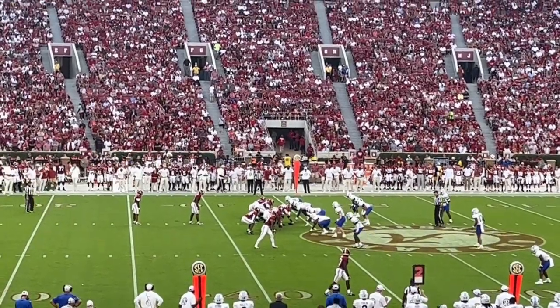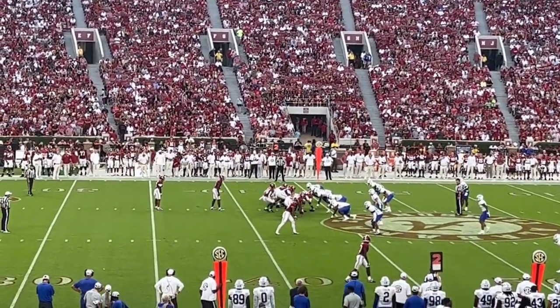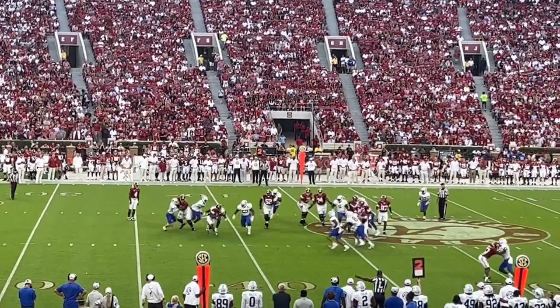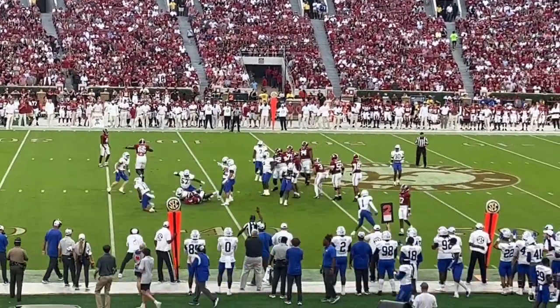Next play, 2nd and short, and all you got to know here is Middle Tennessee gambles successfully. They blitz all the linebackers at the bottom. It's right into the run. This got nothing to do with Alabama's scheme. They just brought more than they had, and they blow the play up.